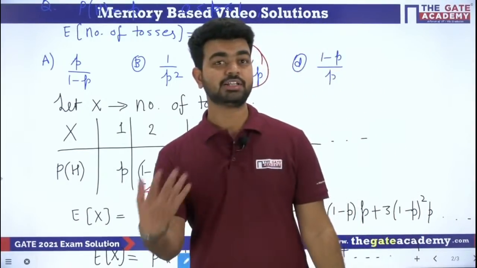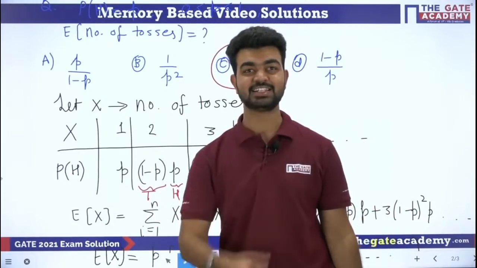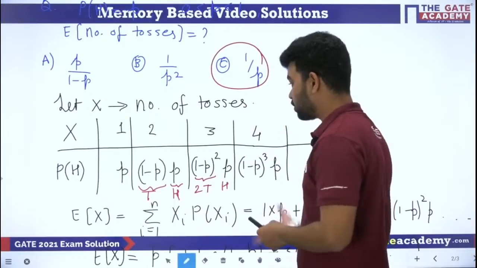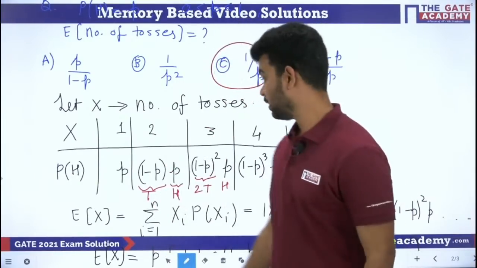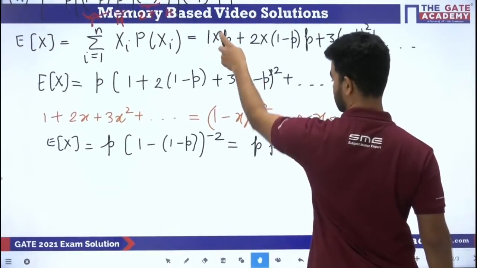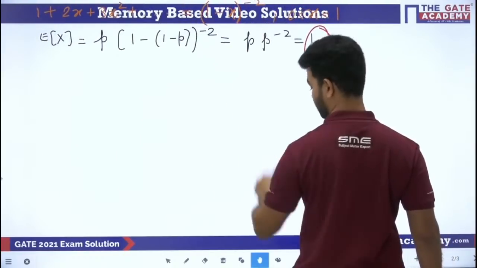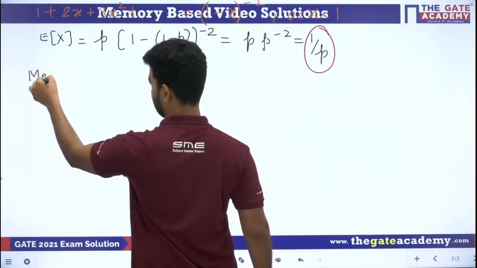Now I will tell you the other method, which is a very short method. You can solve this question in 30 seconds. See how much time you are saving. Instead of solving all these steps, you will prefer that this method be used here. But for that, your concept should be strong. Okay, so let me tell you the other method. Method 2.